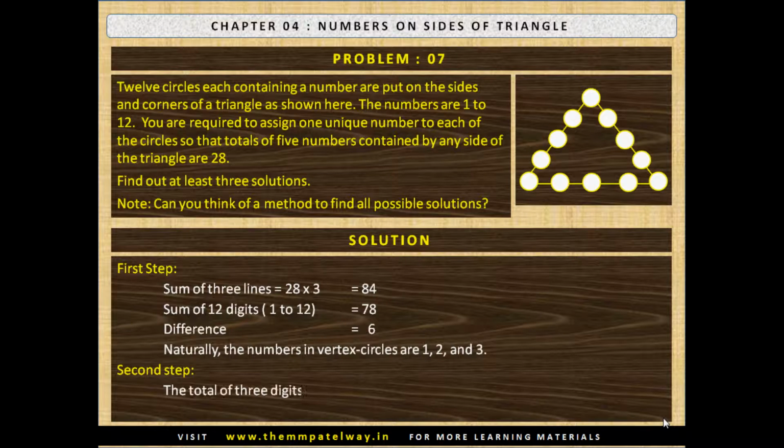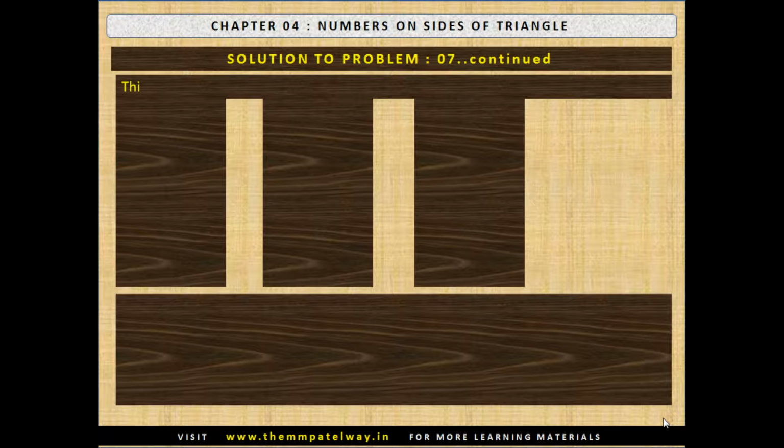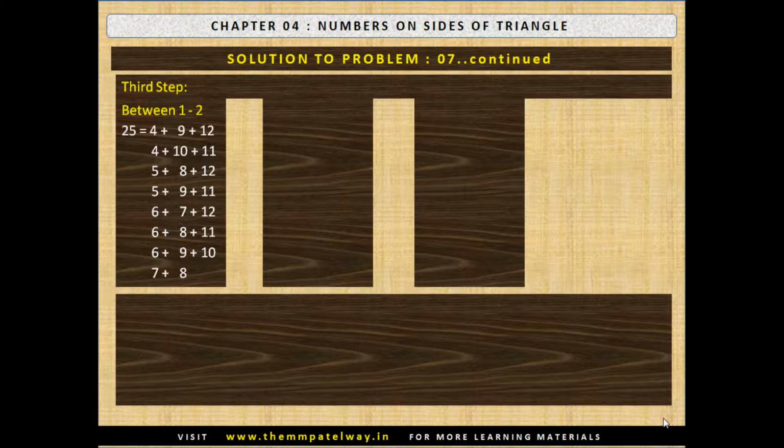The second step is the totals of 3 digits between 1 and 2 should be 25, between 1 and 3 should be 24, and between 2 and 3 should be 23. Now we come to the third step and find out the possible combinations. Between 1 and 2 we need 25, and there are 8 possible combinations.